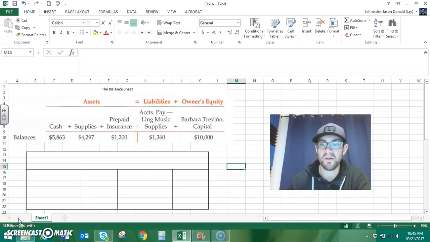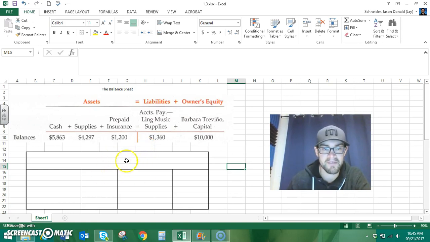We're going to talk about 1.3 today, Chapter 1, which is the balance sheet. You can see our balance sheet template right in front of us here. Simply, a balance sheet is a summary of our accounting equation: assets equal to liabilities plus owner's equity. From our previous 5 videos, we learned about the 5 transactions we started with in Chapter 1. We're going to use that example, those values we calculated, to create our balance sheet.